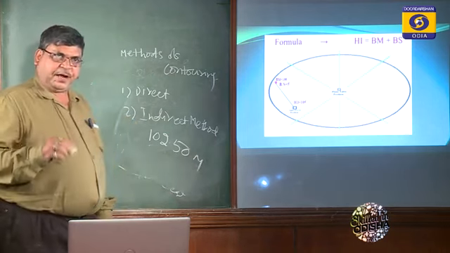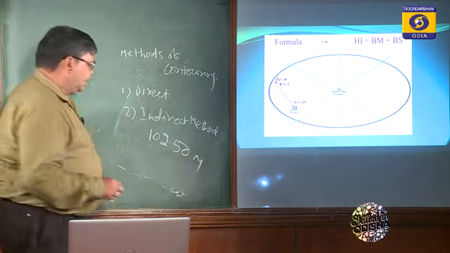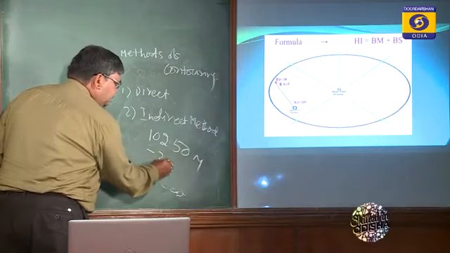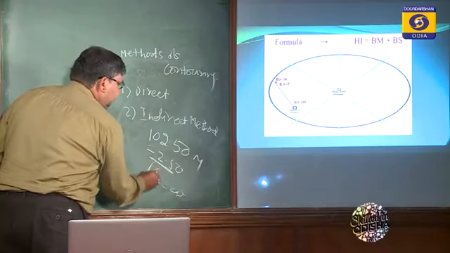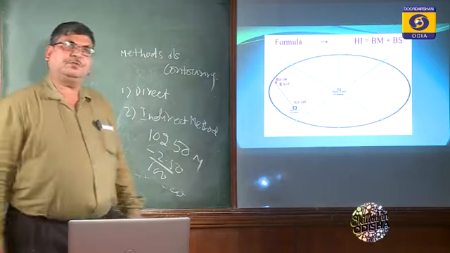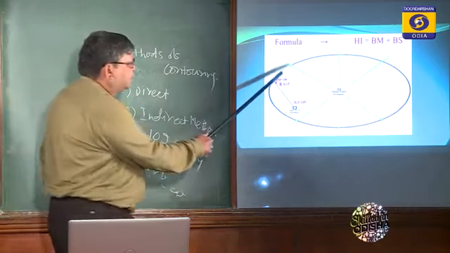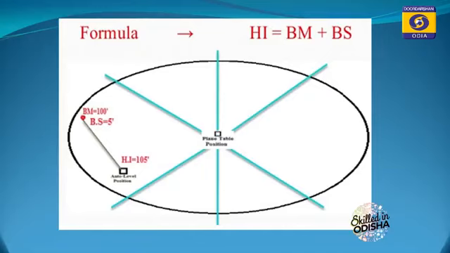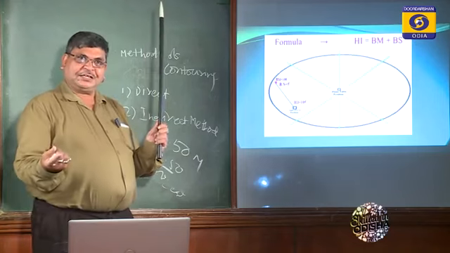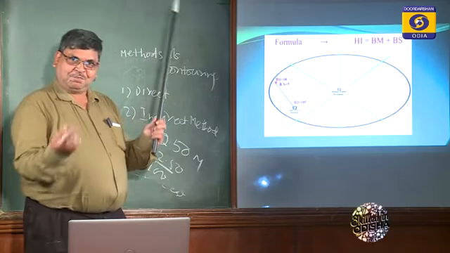I am interested in finding the contour of 100, so I take the staff reading minus 2.50, and then I get 100 meters. Whatever points I take here, here and here, I will take such points where the staff reading becomes 2.5. Naturally, I get the same RL.